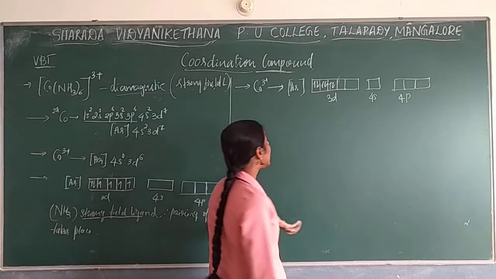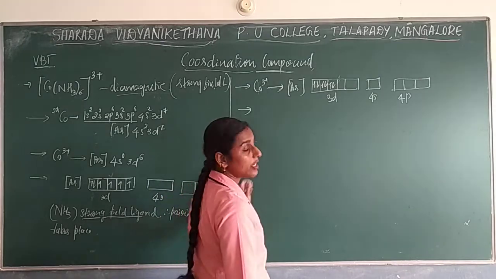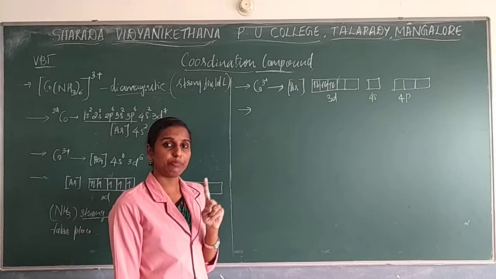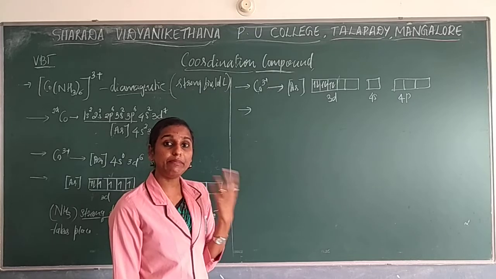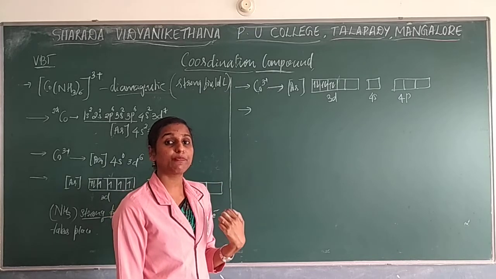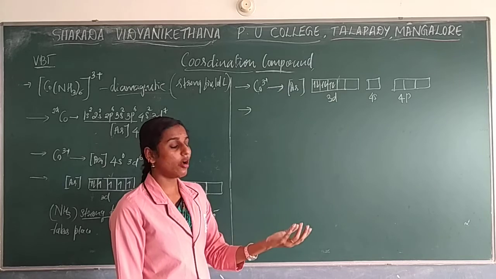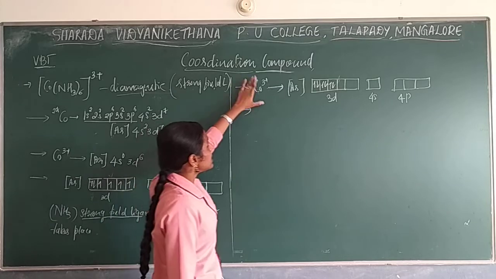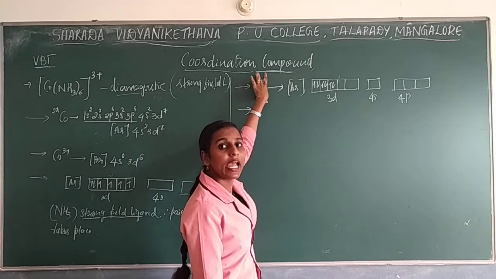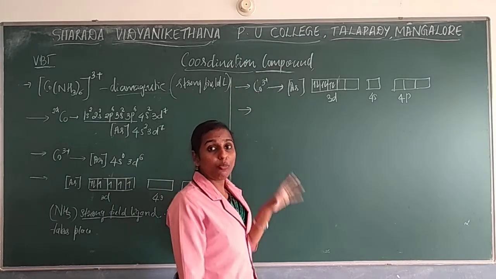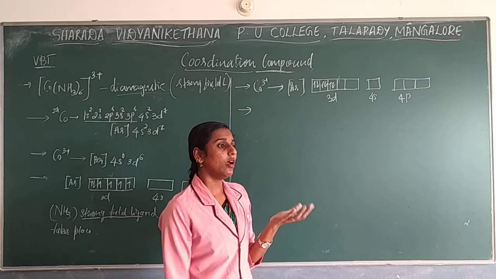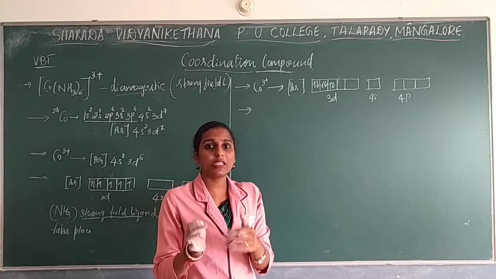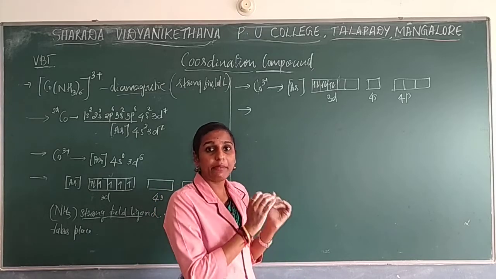Finish. The next step, see the postulates or assumptions whatever you have written. What is the first postulate? The metal will leave empty space for what? Empty space for ligand. Okay. For the incoming ligand, it will leave empty space. So here, this metal also will leave empty space for the ligand. How many empty spaces will be given? It is like if guests are coming to your house, okay, based on the number of guests you are going to give the rooms. Okay, empty rooms you are going to give.